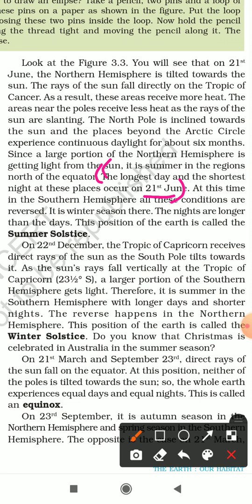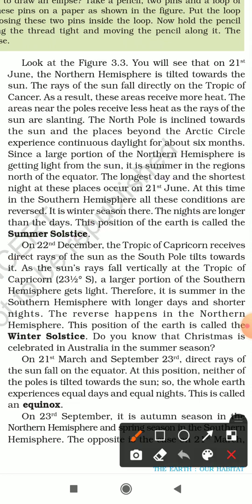And at the same time, the opposite thing is happening in the southern hemisphere. So in the southern hemisphere, it is winter, the nights are long, days are short, and this 21st June time is also known as summer solstice. Please remember, it is called summer solstice.